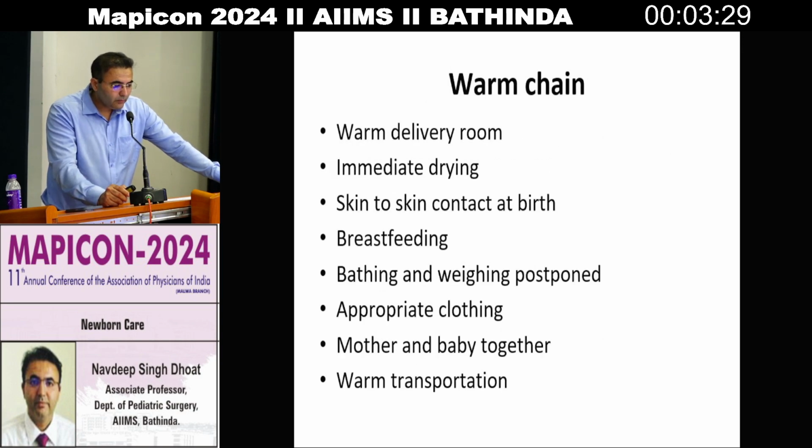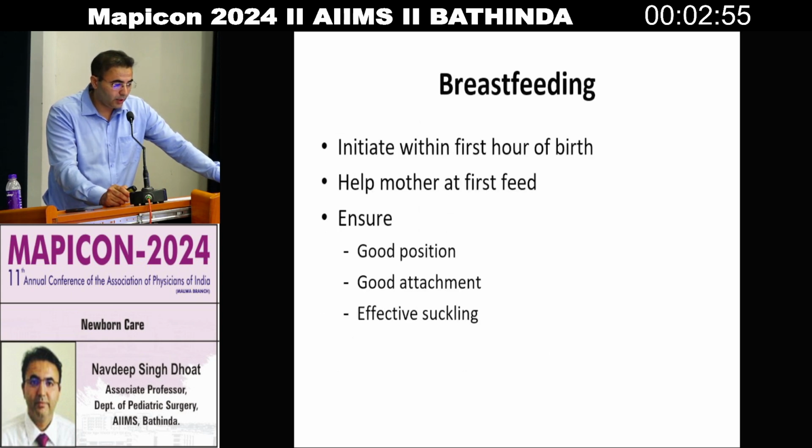Now, a warm delivery room should be there, with immediate drying, skin to skin contact at birth, and breastfeeding. Bathing and weighing should be postponed because they can cause hypothermia and infection in a hospital scenario. So it should be postponed. You can clean the baby properly using wipes. Appropriate clothing, mother and baby should be kept together, and warm incubators should be used for transport.